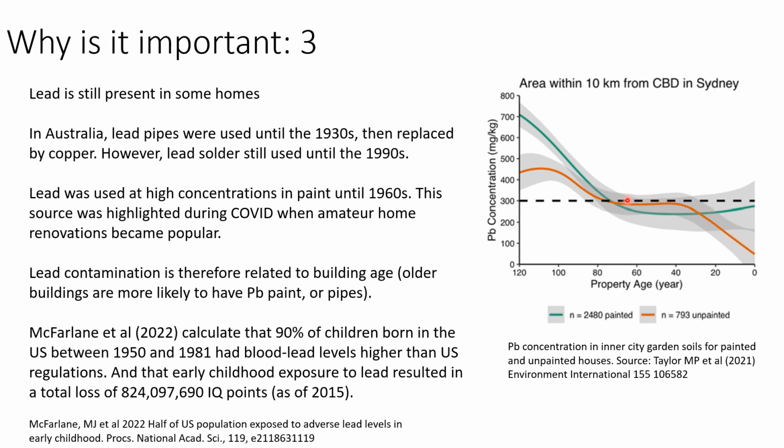And as soon as you get to an age of maybe 80 years or older for the houses, so going back to the 1940s and earlier, you start to see increased lead concentrations, but only in the painted houses. So that's telling us it's the paint that's more likely to be a factor compared to the pipes.